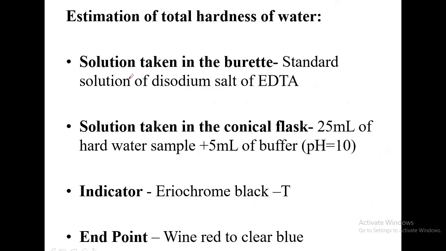Now, estimation of total hardness of water. This is just summarizing. The solution taken in the burette is standard solution of disodium salt of EDTA. The solution in the conical flask is 25 ml of hard water, and to that you add 5 ml of buffer solution to maintain pH 10, that is ammonium hydroxide, ammonium chloride buffer. Then you add Eriochrome black tea indicator, and the end point is wine red to clear blue.